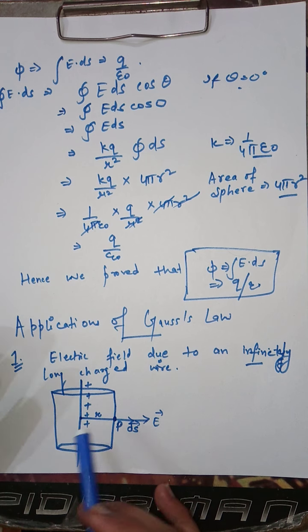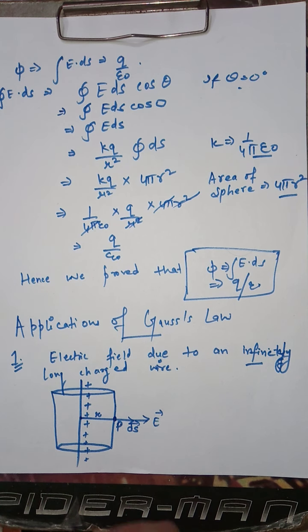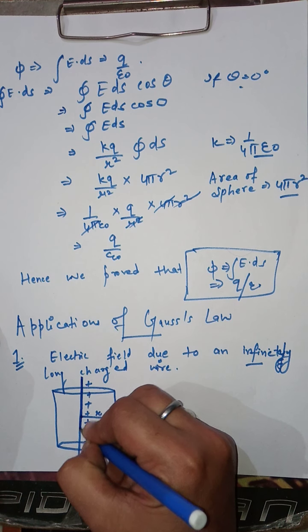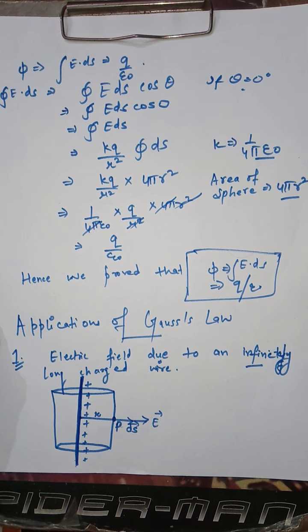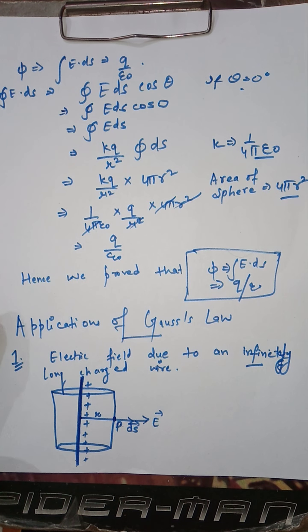Now consider this figure. This is our charge wire. The portion which I have darkened is our charge wire carrying a positive charge, which can be seen from the figure.